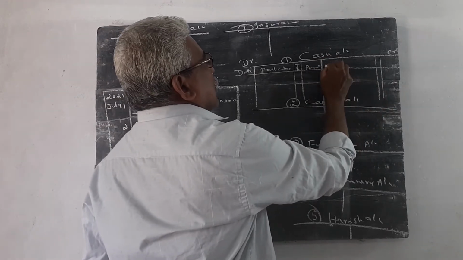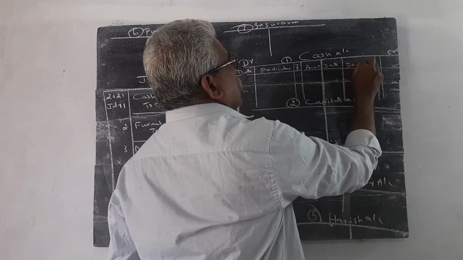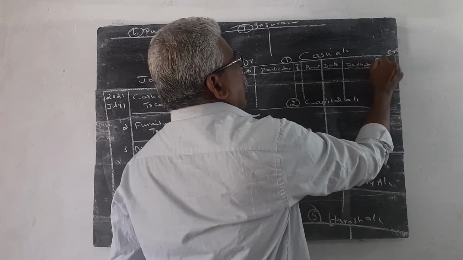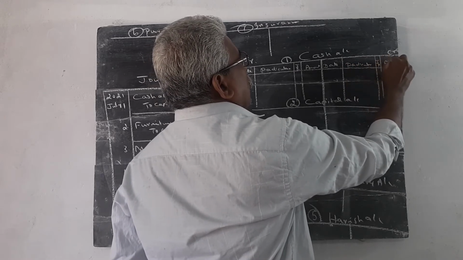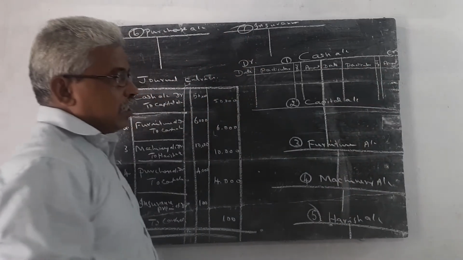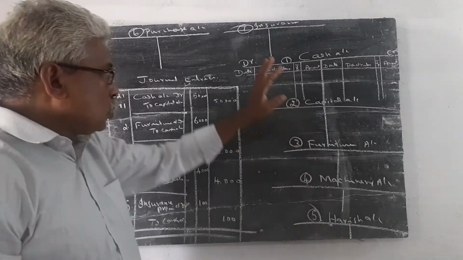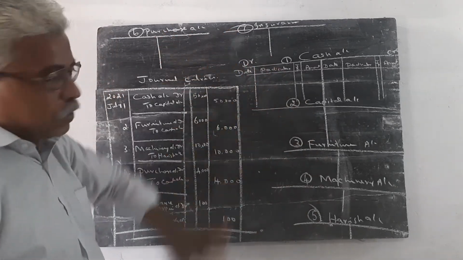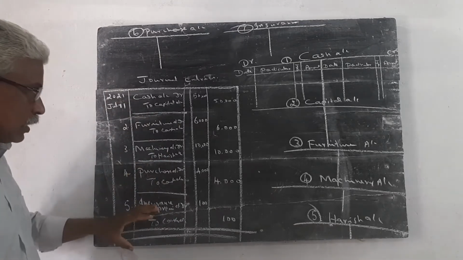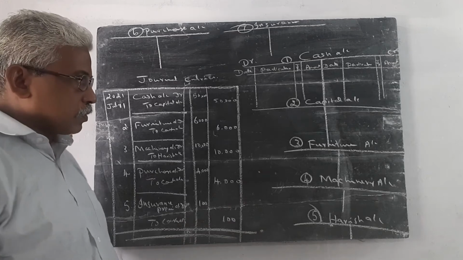Likewise, on the right-hand side also, the first column is date, the second column particulars, the third column journal folio, and then amount. Likewise, you have to draw the columns in all the accounts. You have to prepare 7 accounts. Only 5 transactions, 5 journal entries, but we need 7 accounts.